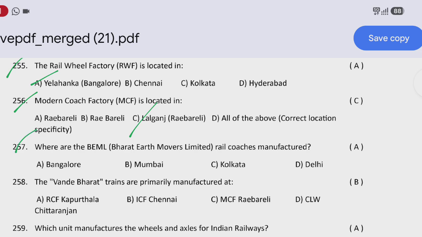Next question: where are the BEML, Bharat Earth Movers Limited, rail coaches manufactured? That is option A, Bangalore. Next question: the Vande Bharat trains were primarily manufactured at? That is option B, ICF, Chennai.